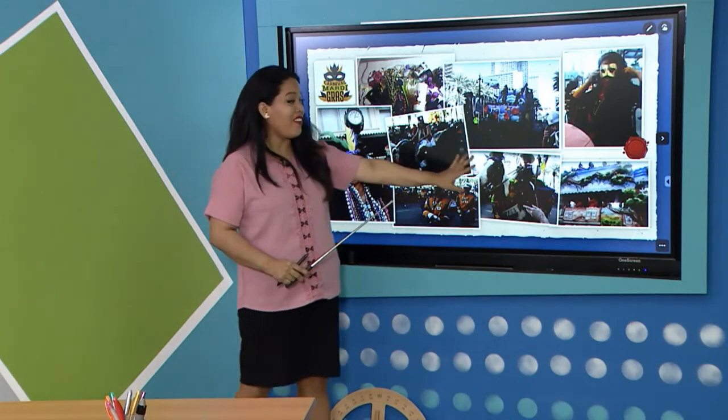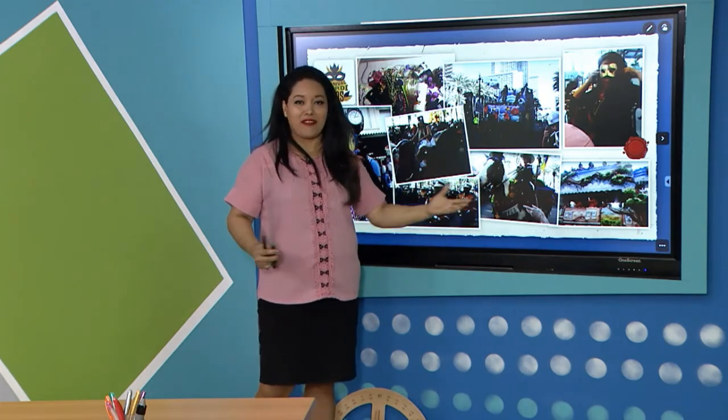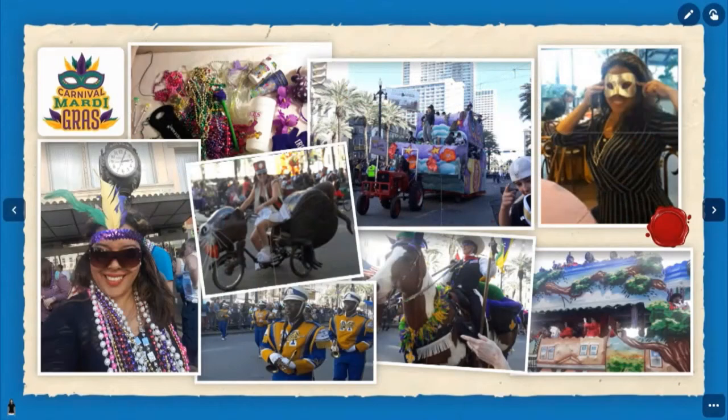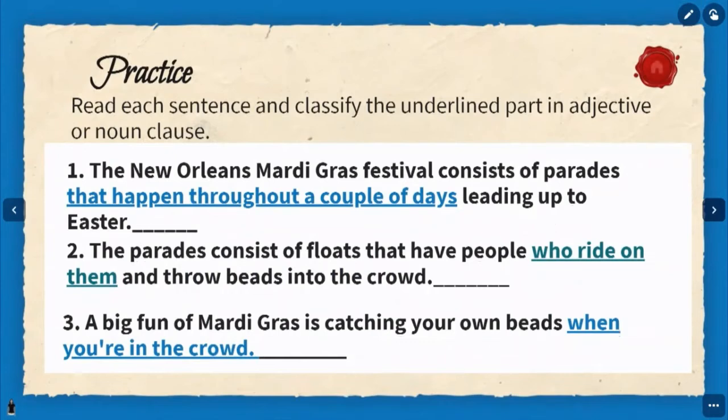So as you can see here, guys, I had the opportunity to live that Mardi Gras carnival in New Orleans. So now let's review the structure, okay? These are some sentences that they mention. For example, the New Orleans Mardi Gras Festival consists of parades that happen throughout a couple of days leading up to Easter. So we have to mention if that is an adjective or a noun clause.